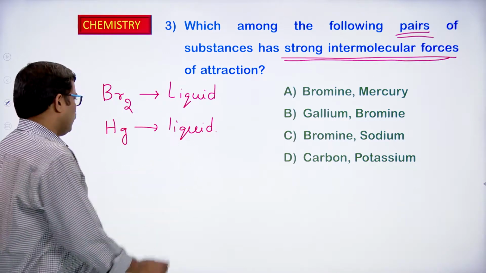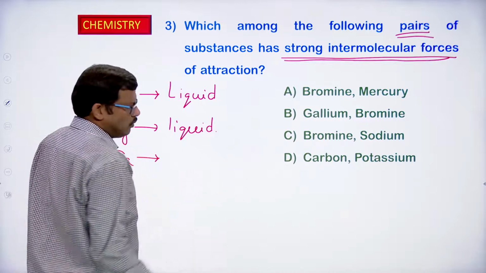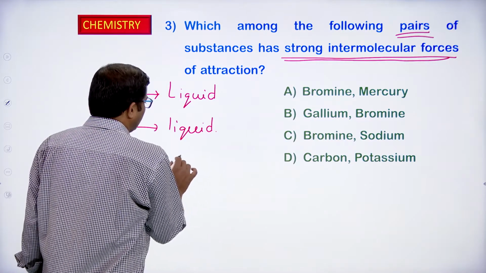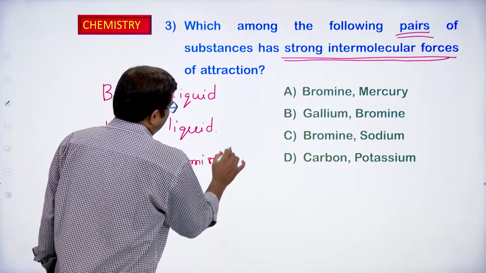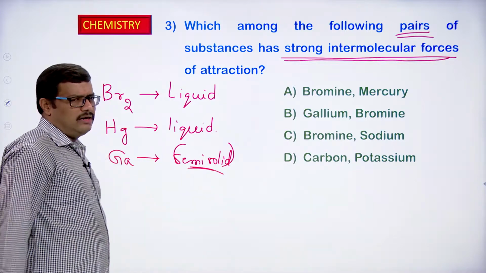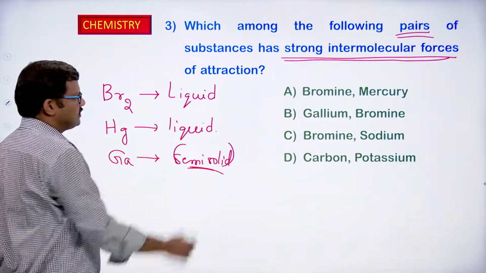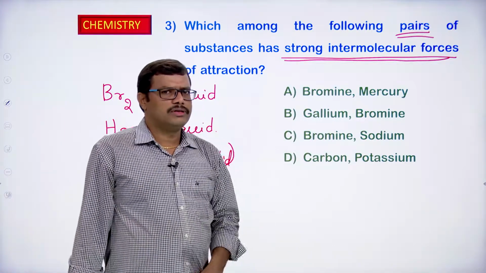Gallium, its melting point is very low. So at room conditions it is soft, and generally exists as a semi-solid, which is not exactly a solid in this case, and bromine exists as a liquid. So in the first option, bromine and mercury are both liquids.